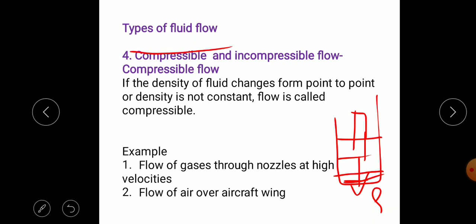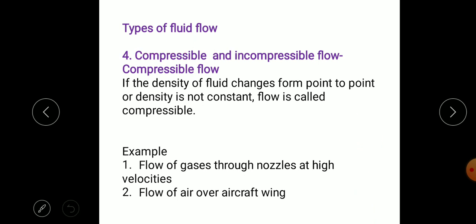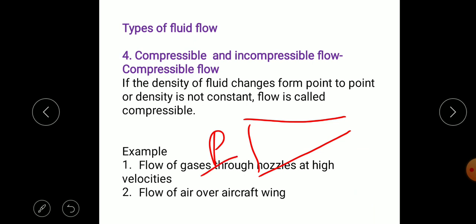So gases are compressible. Sometimes gases flow with a higher velocity, for example through a nozzle, in supersonic jets or flow through aircraft wings.